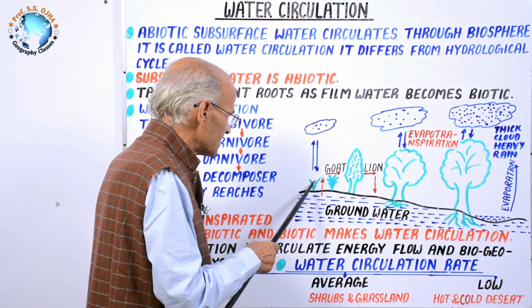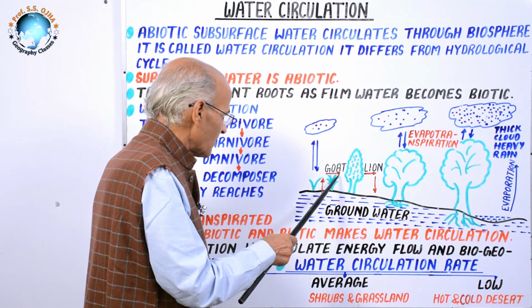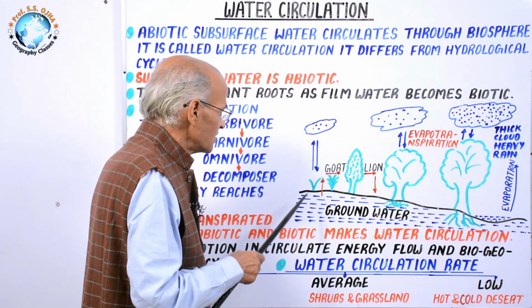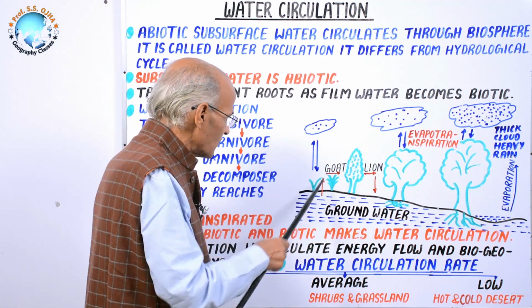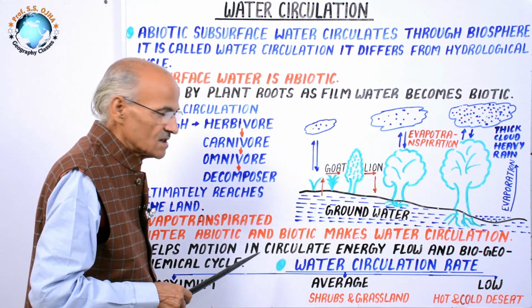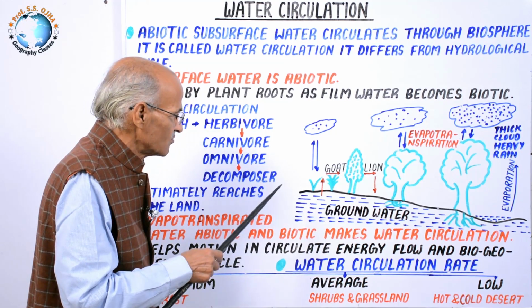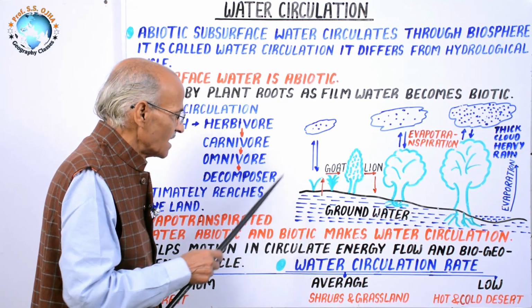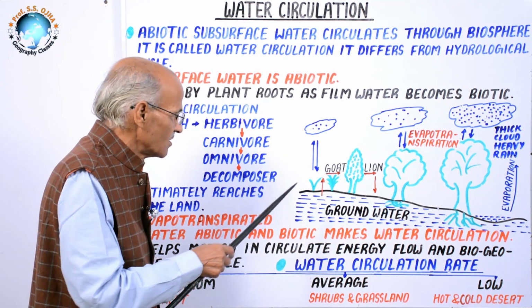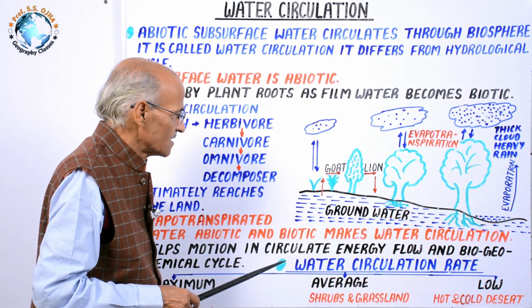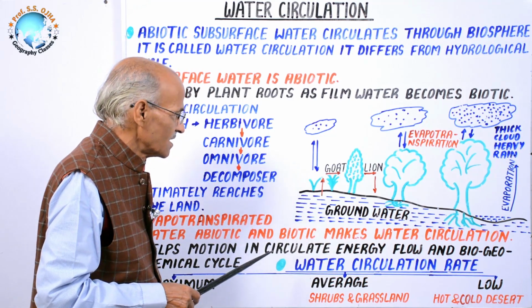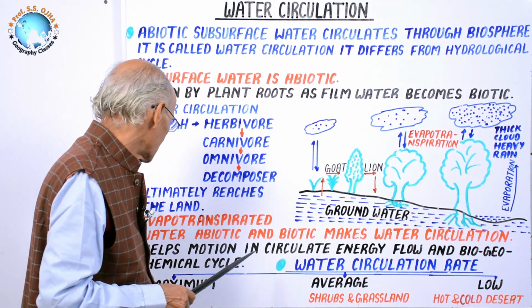Then those chemicals like calcium, potassium pass through herbivore, carnivore, ultimately reach here. In these two systems, that is energy flow and biogeochemical cycle, the water has to play a very significant role because it is water that makes energy flow and biogeochemical cycle move. That's why water is a very significant thing in the biosphere, and it is water that keeps our biosphere survive.